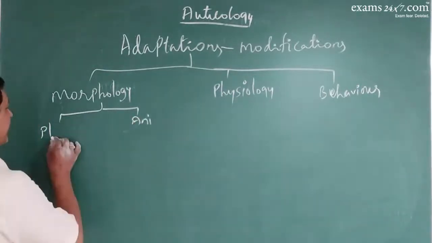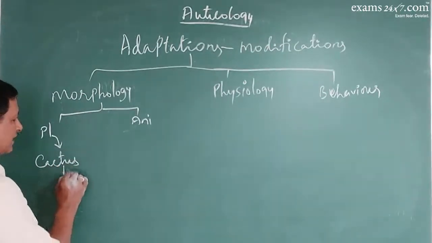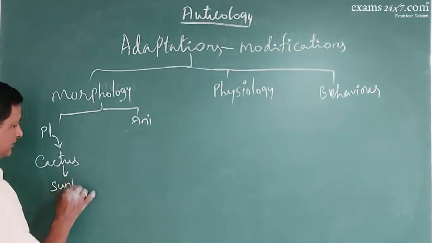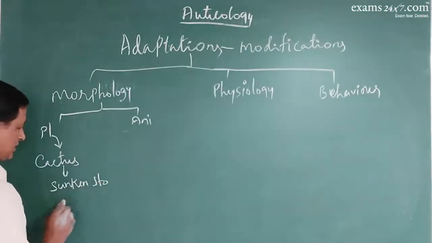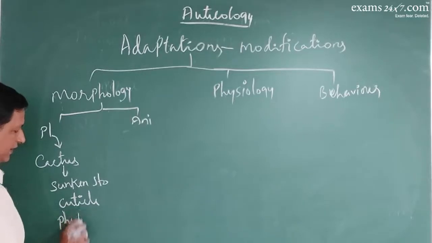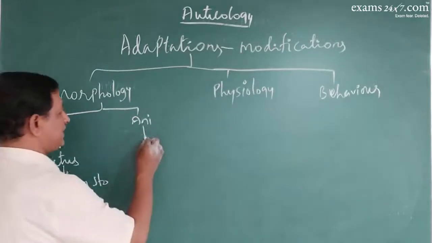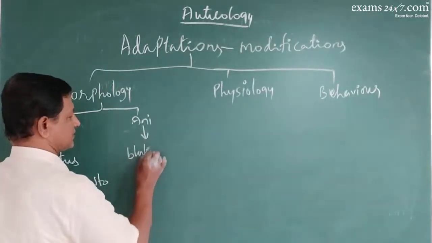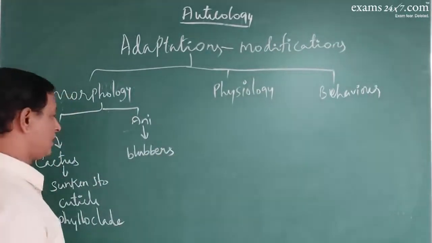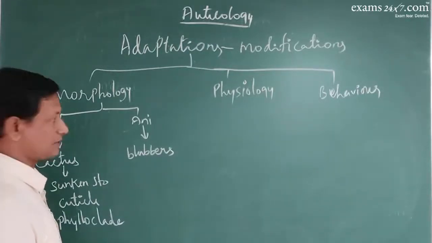For example, morphological adaptations in plants and in animals. In plants, it can happen in the case of cactus, where they have sunken stomata, a thick cuticle, formation of phylloclade, etc. In animals, blubber is a morphological modification.